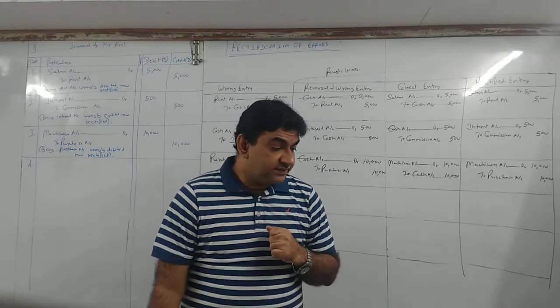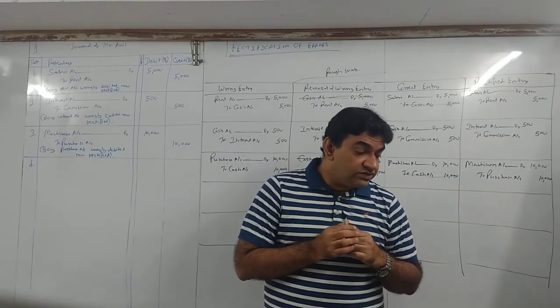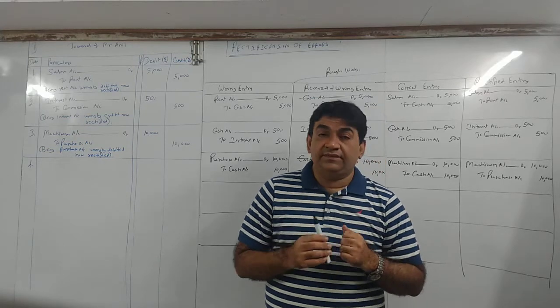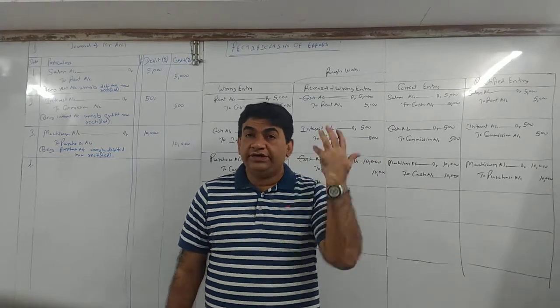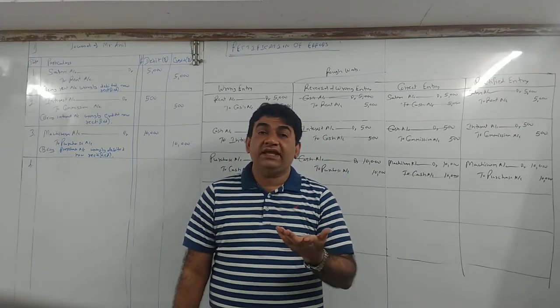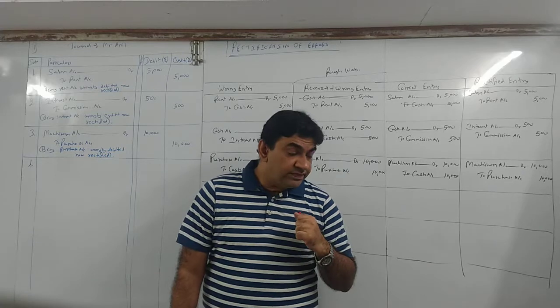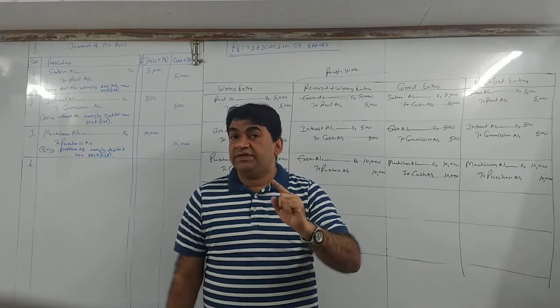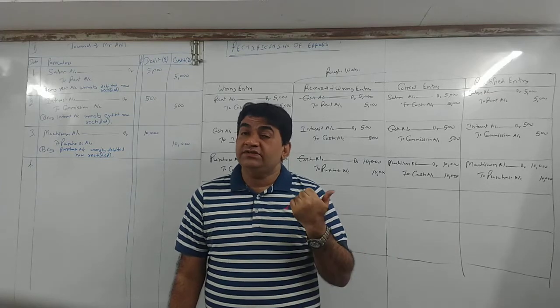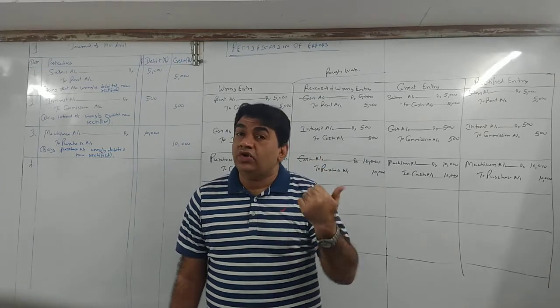Okay, sure. Next. Withdrew 5,000 for personal use, debited to commission account. Withdrawing means taking out from the business. Nothing is given back, which means you have taken out cash. For what purpose? Personal purpose, personal use. So what should I debit? Personal use means I should debit drawings account.